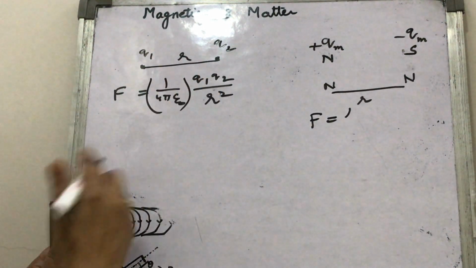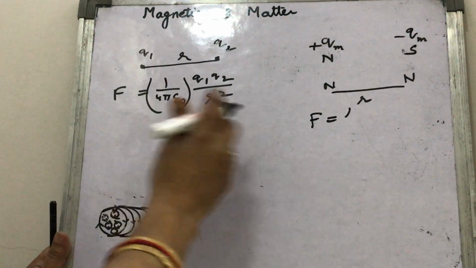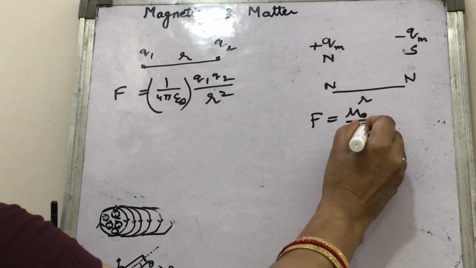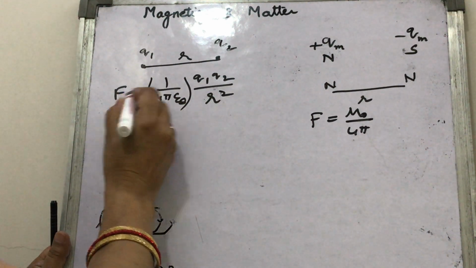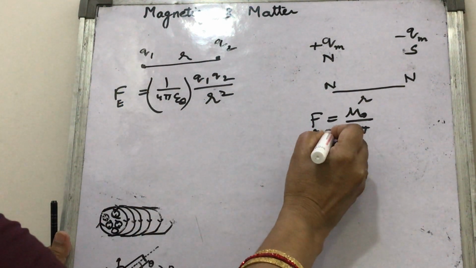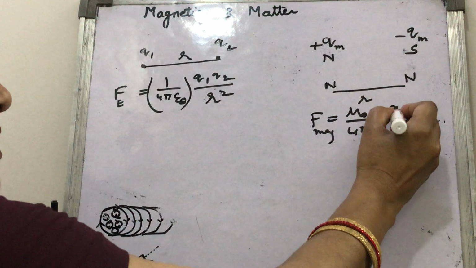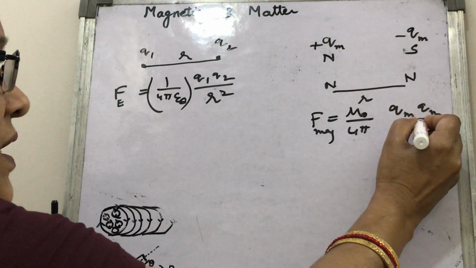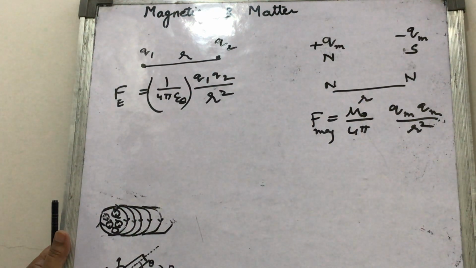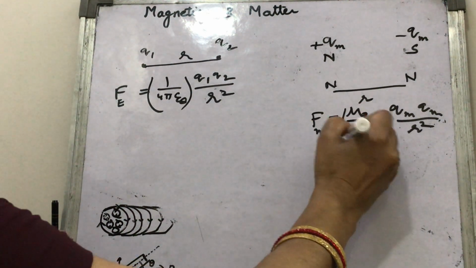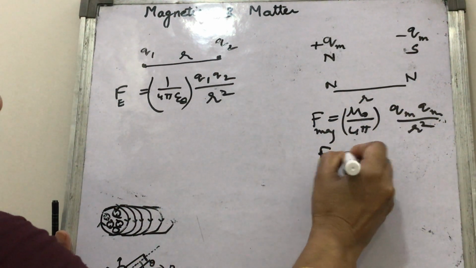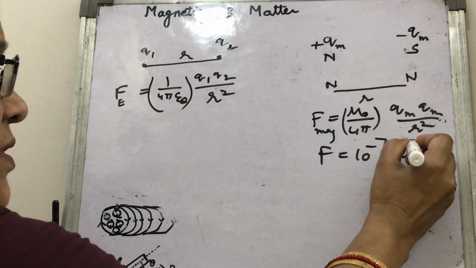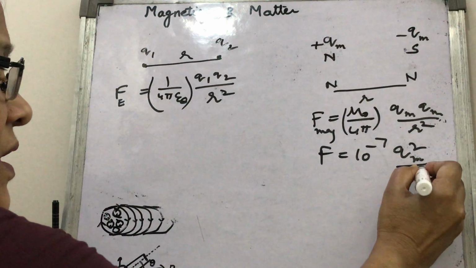In electrostatics this is the constant. What is the constant here? Mu naught upon 4 pi. This is the electrical force and this is the magnetic force, which will be Qm into Qm upon r square. What is this value? You know, F can be written as 10 to the power minus 7 Qm square upon r square.